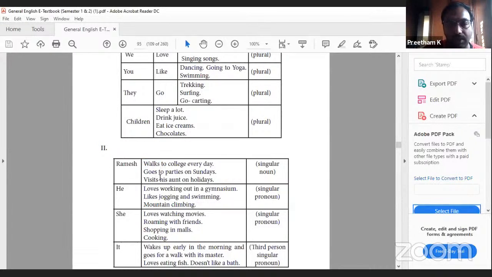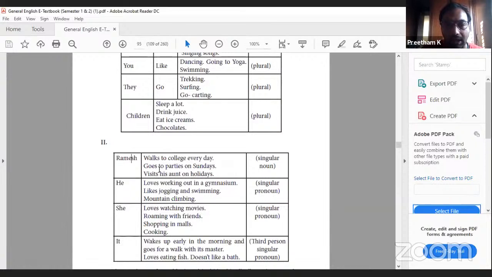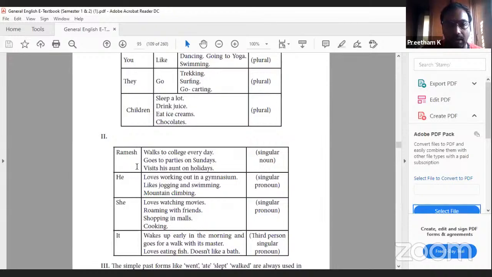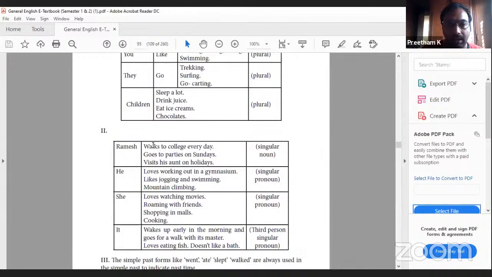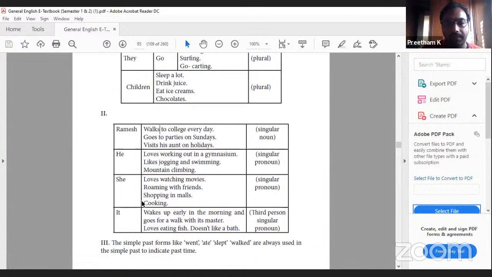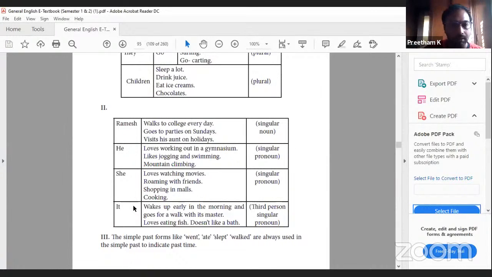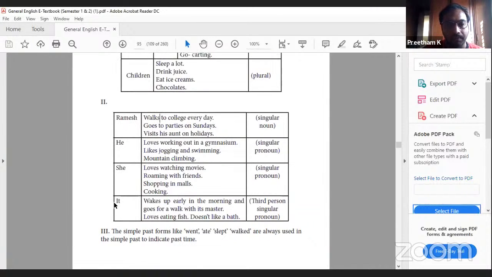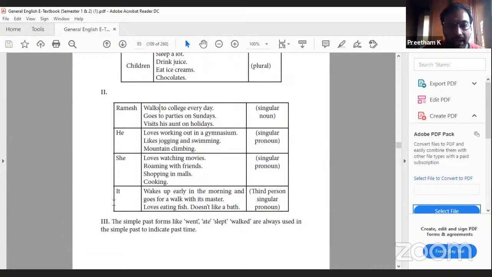Ramesh walks to college every day. It's not Ramesh walk to college every day. It's walks. The form just appears plural, but it is used as a singular verb only. He loves working out in a gymnasium. She loves watching movies. Then it wakes up early in the morning. So these are singular pronouns. He, she, it are all pronouns. Ramesh is a singular noun.